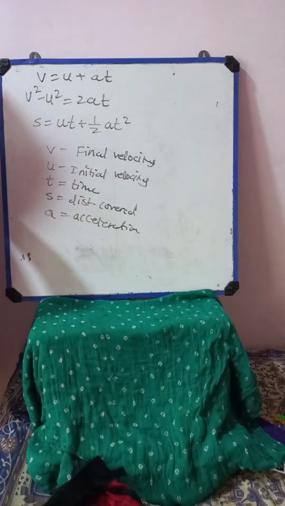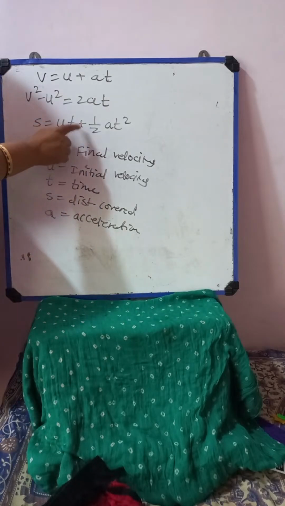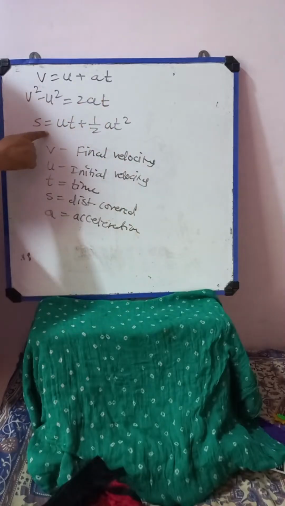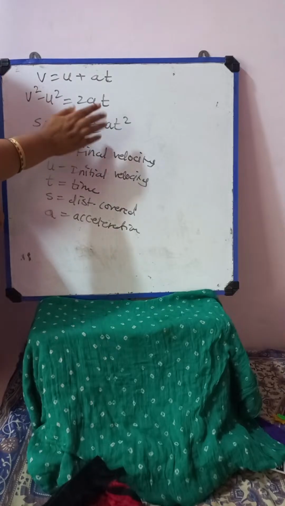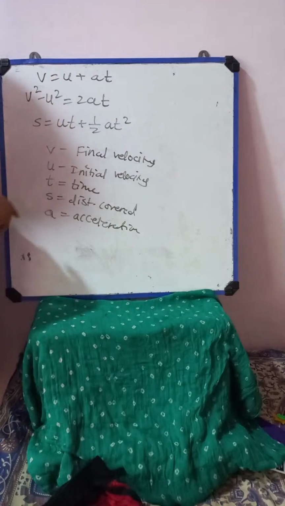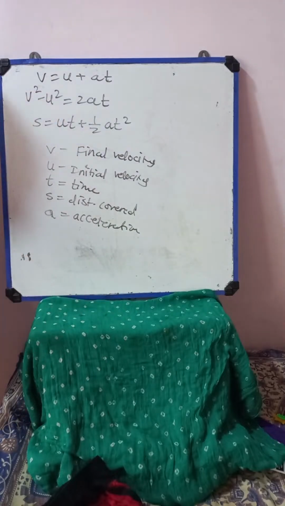And the third is nothing but what? When you are projecting an object, that object covers some distance. So we are defining the distance s is equal to ut plus half at square. So s is the distance covered, u is the initial velocity, t is the time, and half is a constant, a is acceleration, and time is t square.